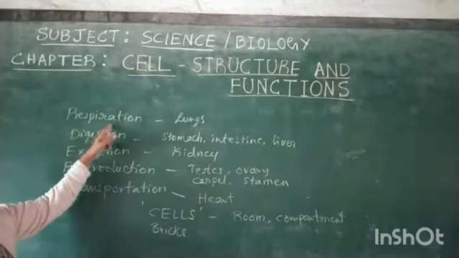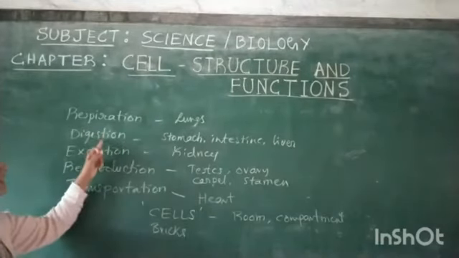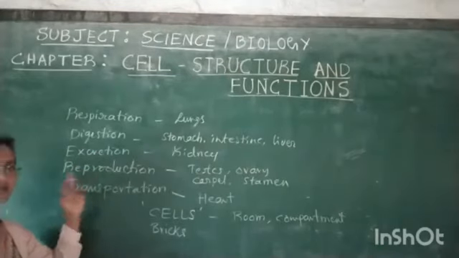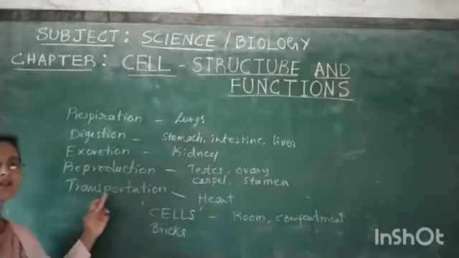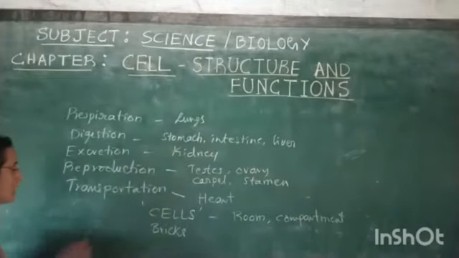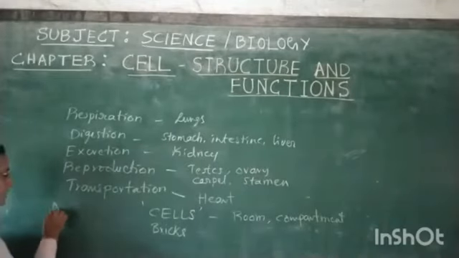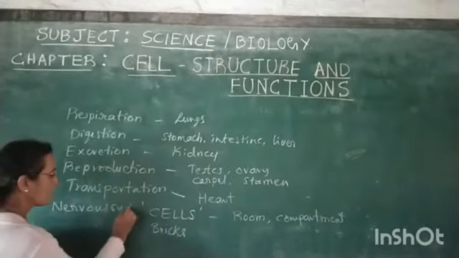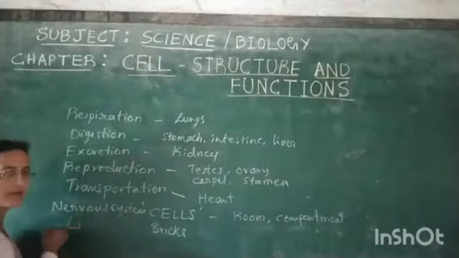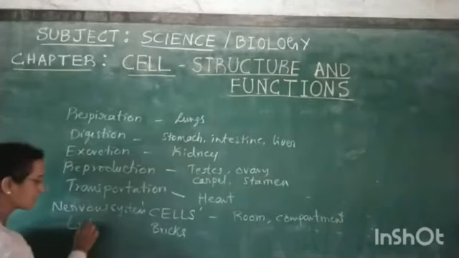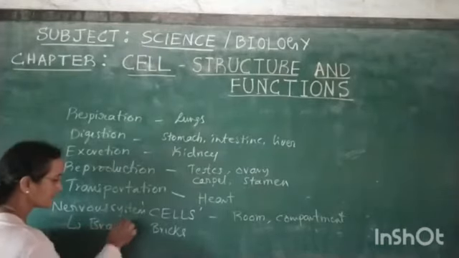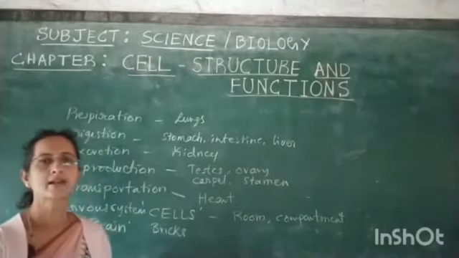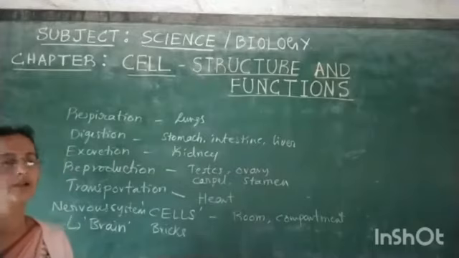The respiratory system, then the digestive system, excretory system, reproductive system, and the circulatory system. You might also remember the nervous system. Can you name the organ in the nervous system? Yes, it is the brain. All living organisms are made up of a basic structural and functional unit called the cell.